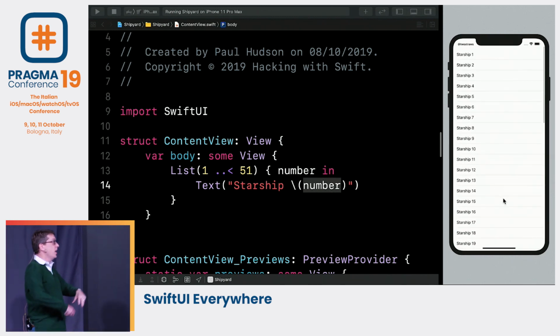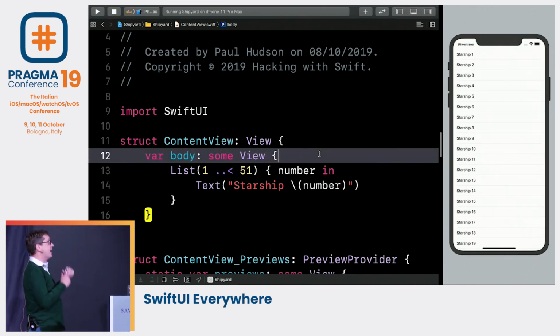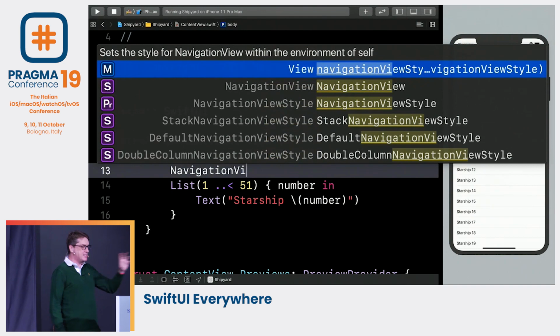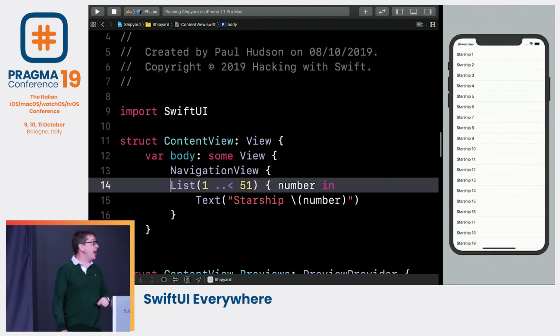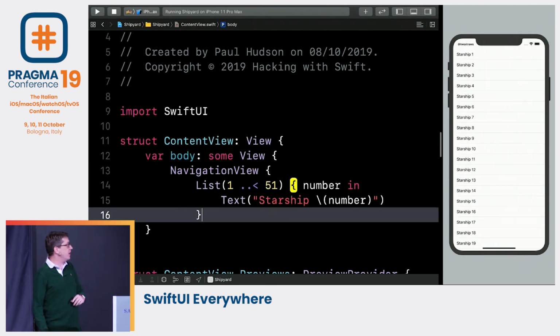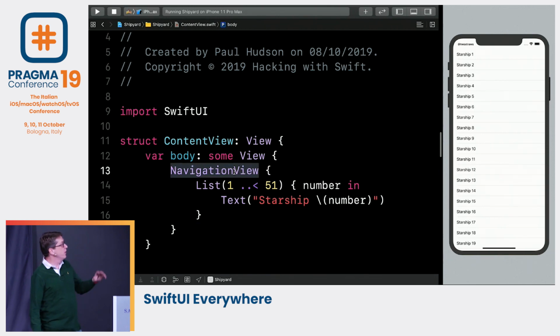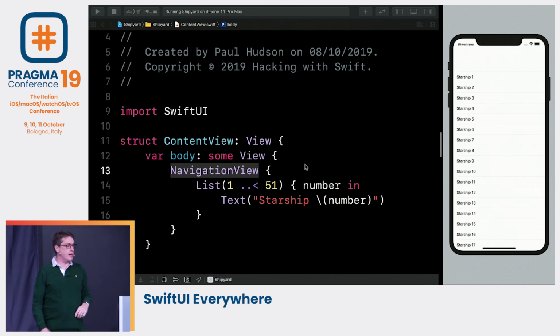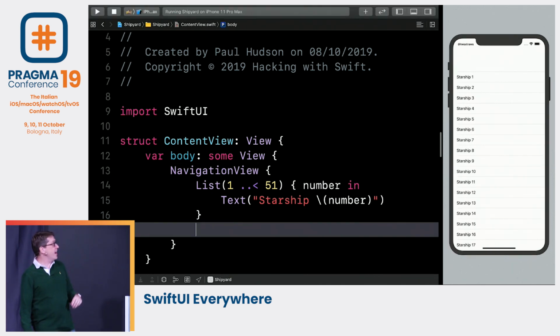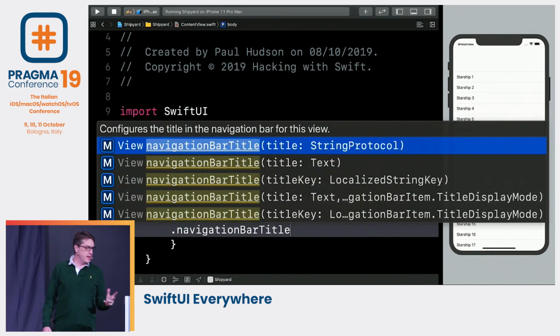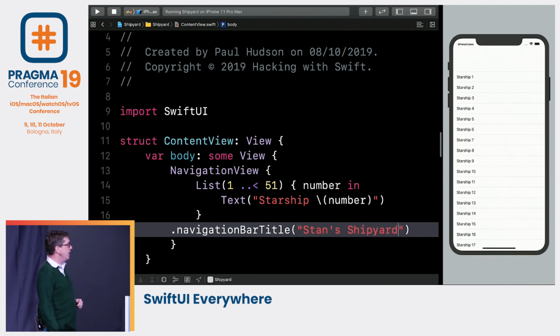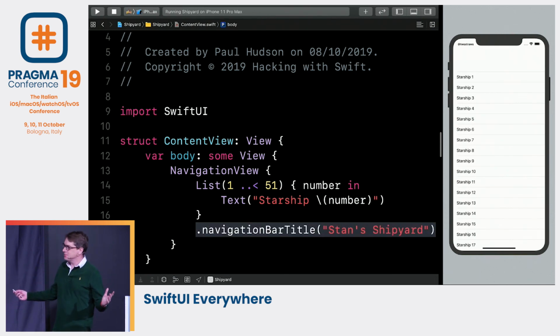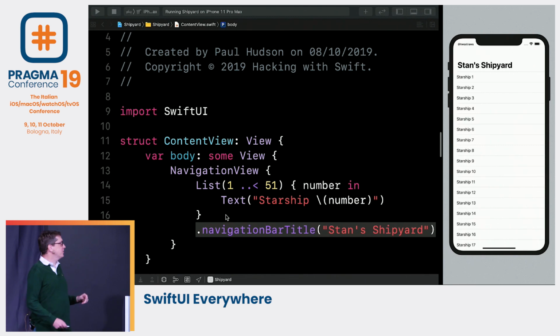Then we can say, actually, we don't want to go in below the clock. It looks hideous. We want to put that list inside a navigation view. We have some space at the top, keep it away from the clock and the safe area. Pushing it all inside, add a brace at the end, and boom, top right will appear a little gap, into which we can now write a navigation bar title. We can just add a modifier to our list saying, your title is going to be Stan's Shipyard. For any Monkey Island fans in the audience? I'm old, sorry. So it's Stan's Shipyard.